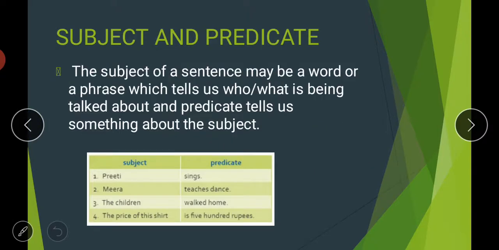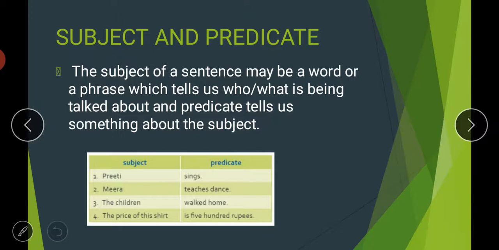First of all, as you know, what is a sentence, and what are its subject and predicate? Your first topic is subject and predicate. So, what is a sentence first of all? A sentence is a meaningful group of words which have some meaning. So that is your sentence.